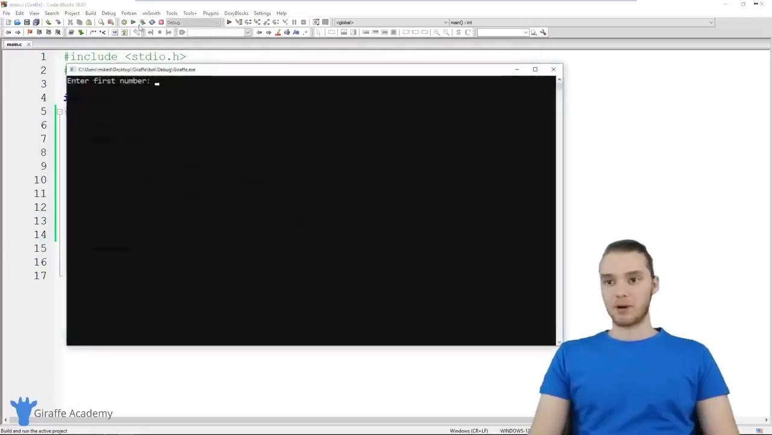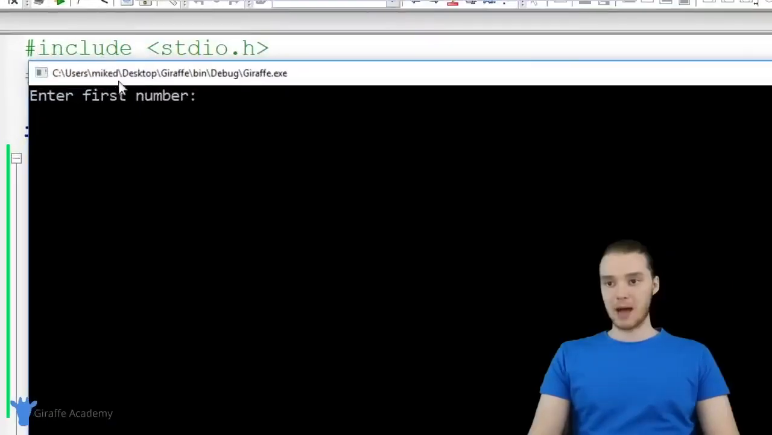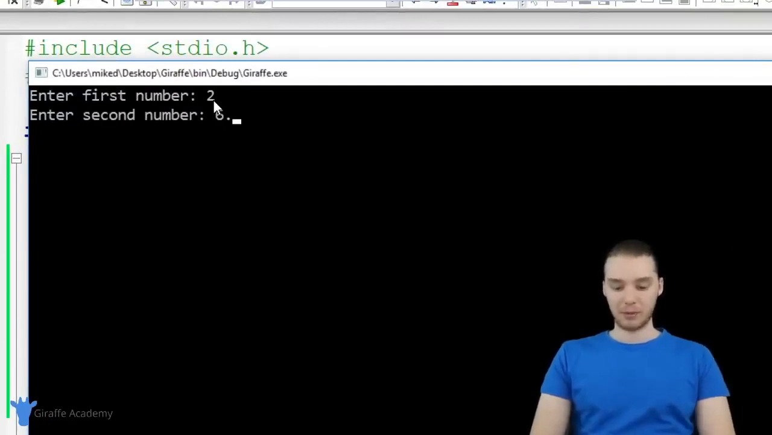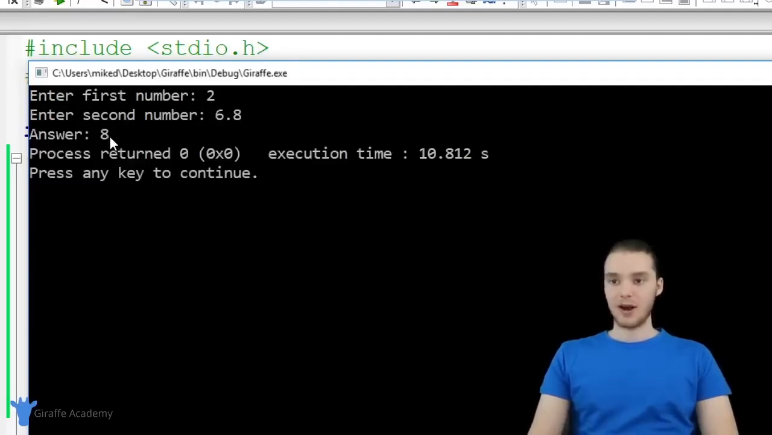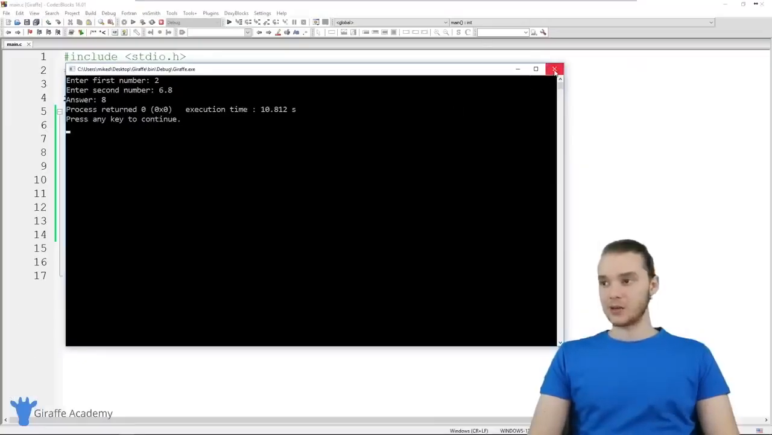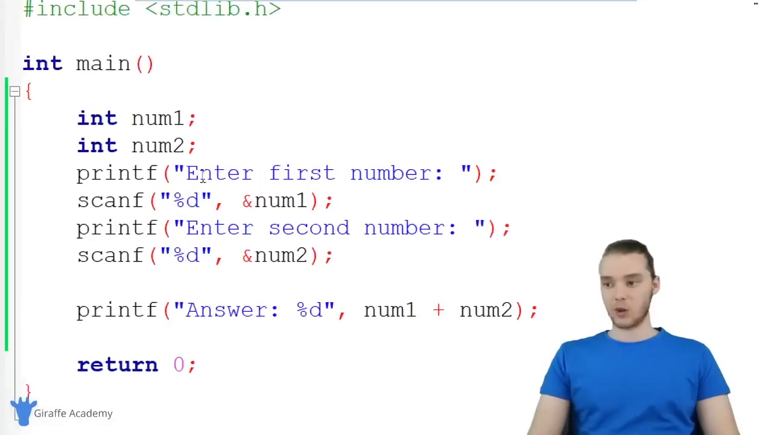But let me show you guys one problem with this program. If I wanted to do math on decimal numbers, for example, if I said 2 and then over here I said like 6.8, when I add these together, we're not going to get the correct answer. We're going to get 6 plus 2, which is going to be an integer 8, but we're not going to get 8.8. So we're not getting the correct value. So instead of letting the user enter in only integers, why don't we instead let them enter in doubles?